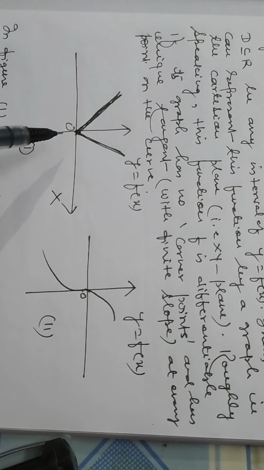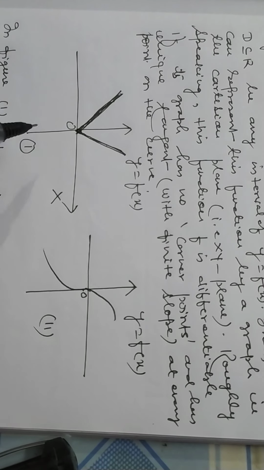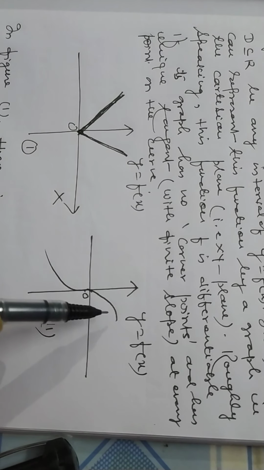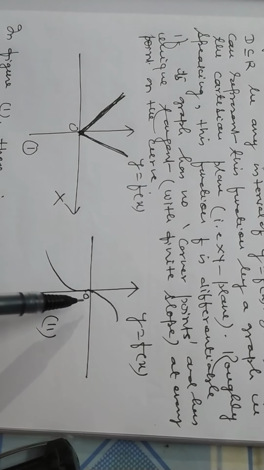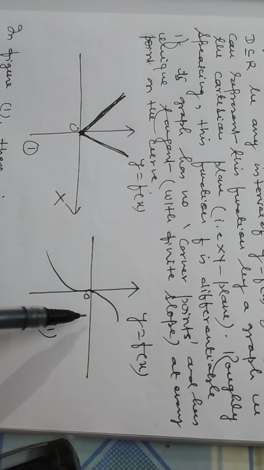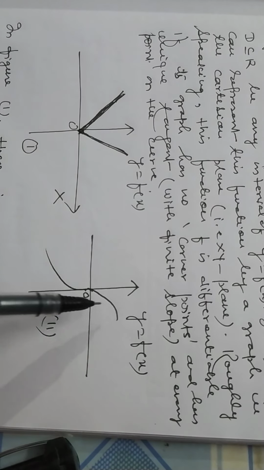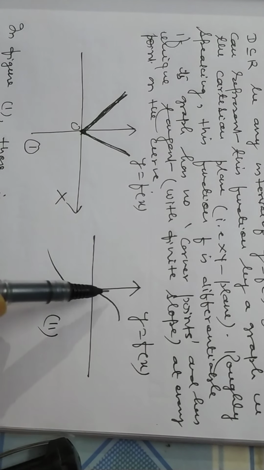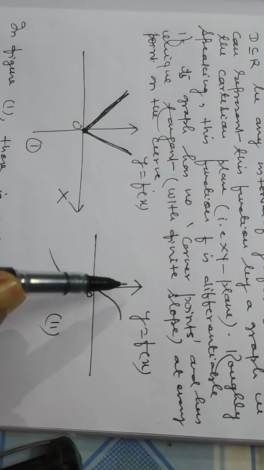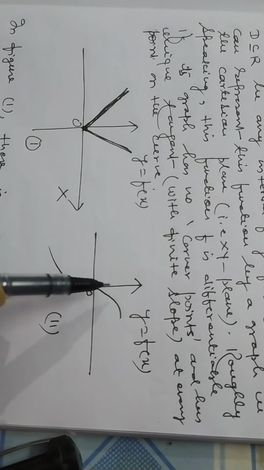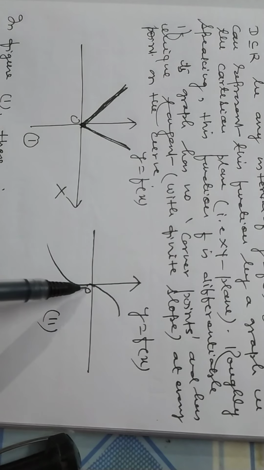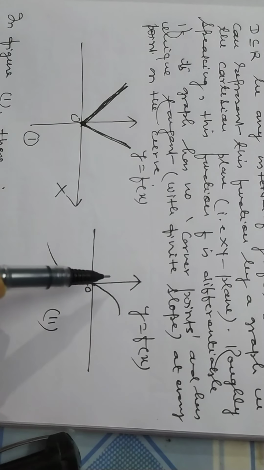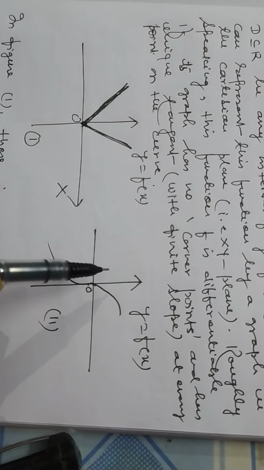So in graph 1 and graph 2, in graph 2 we have also not a unique tangent at the point O, but there is a tangent whose slope is not finite. It has infinite slope here at the point O. The tangent coincides with the y-axis. So it has infinite slope.